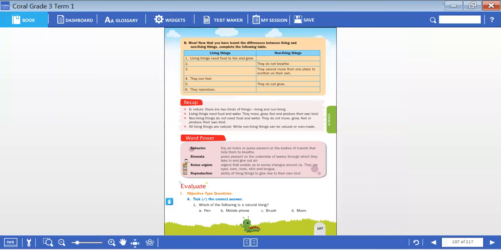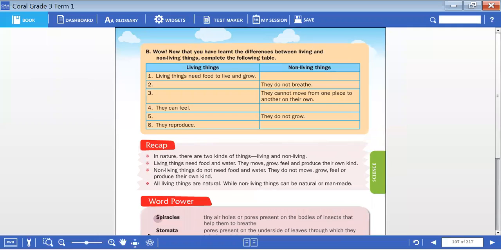And let's see what's in the next page. Oh, they have given another task. These two will be your home tasks today, as we still have some time. Wow! Now that you have learned the difference between living and non-living things, complete the following table.